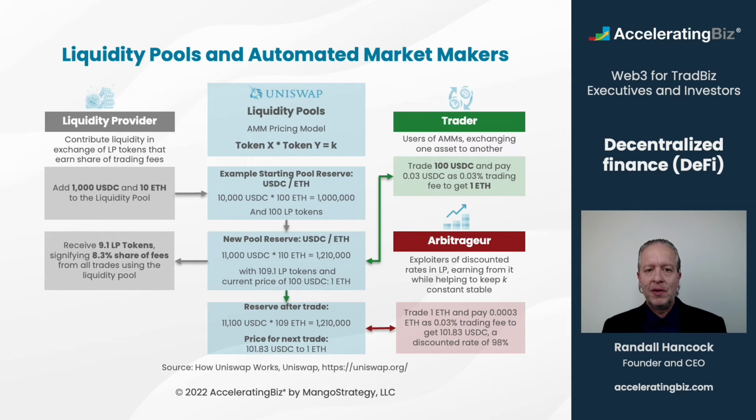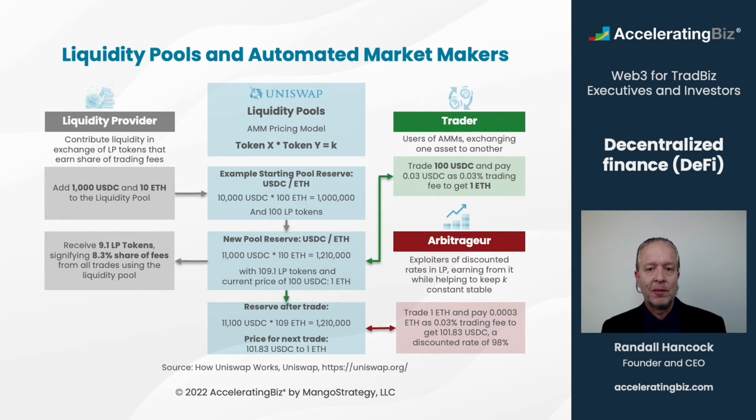The algorithms use Uniswap's token X times token Y equals K automated market maker pricing model, where X and Y represent respectively the number of available tokens and K represents a constant. When X and Y are multiplied, the value must always be equal to the value K. Because the relative price of the two pair assets can only be changed through trading, divergences between the Uniswap price and the external prices create arbitrage opportunities, ensuring that Uniswap's prices always trend toward the market clearing price.